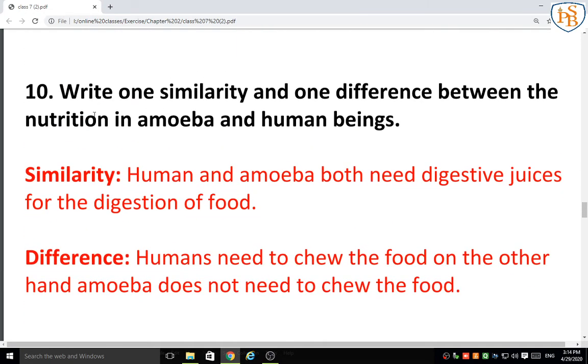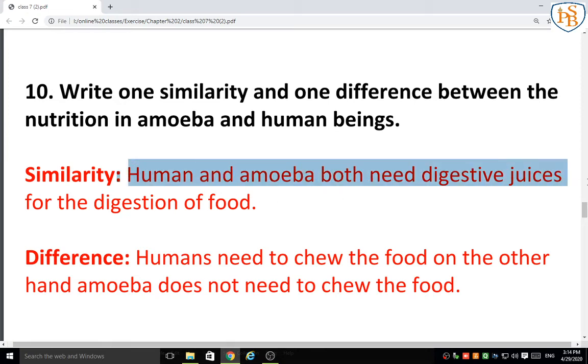Question 10: write one similarity and one difference between the nutrition in amoeba and human beings. You have to write the similarity regarding the digestive system, not any structure. The similarity is that human and amoeba both need digestive juices for digestion of food.